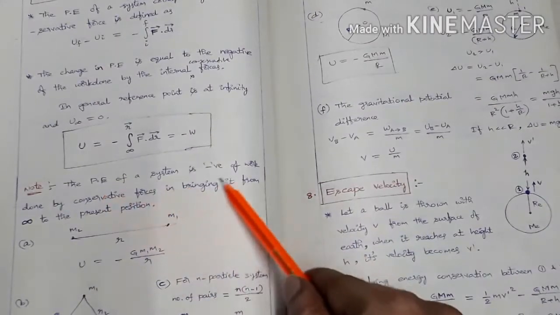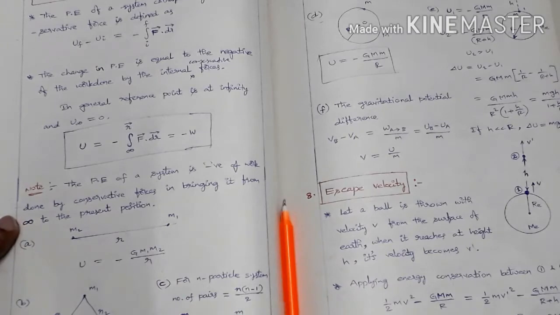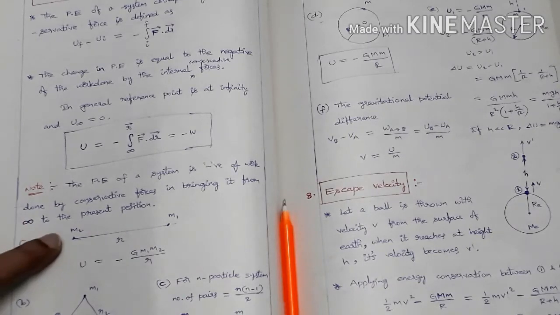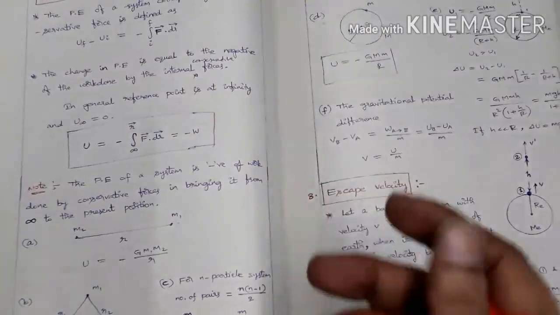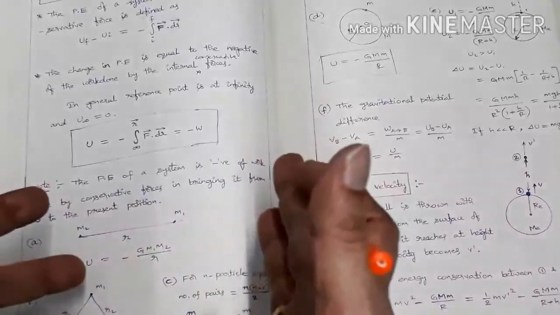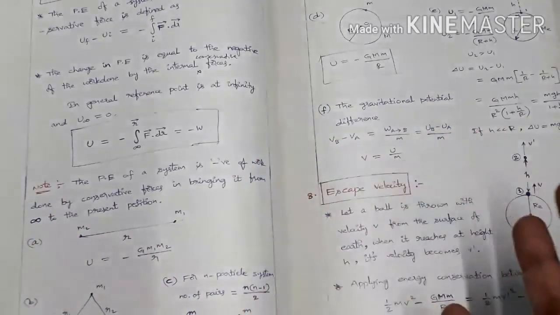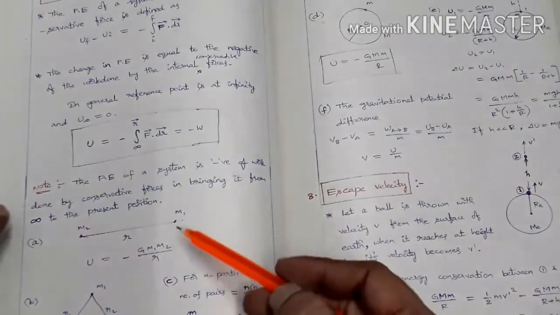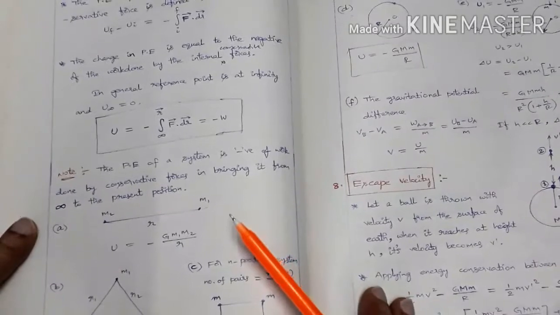Note, the potential energy of a system is negative for work done by conservative forces in bringing them from the initial to the present configuration. So if massive particles are brought from infinite separation to some finite distance of separation, the potential energy of the system will be negative.